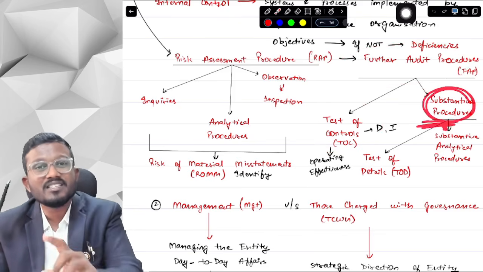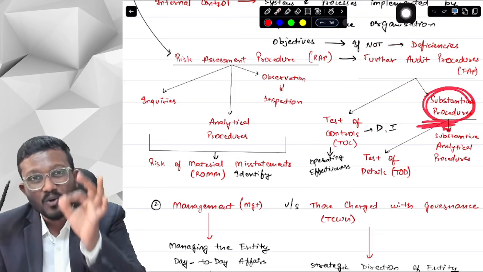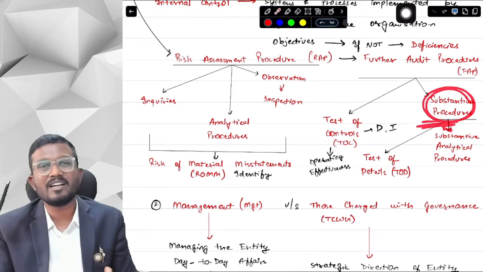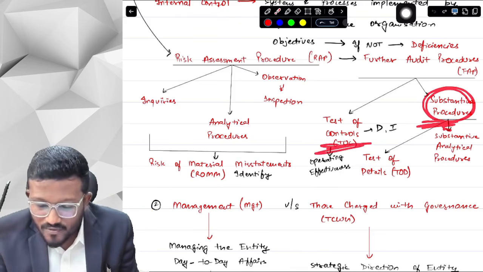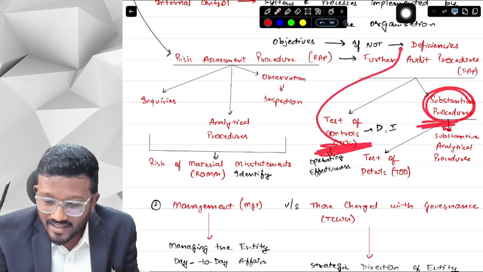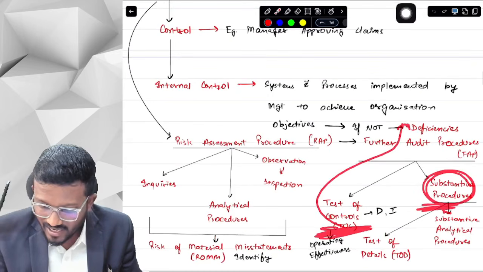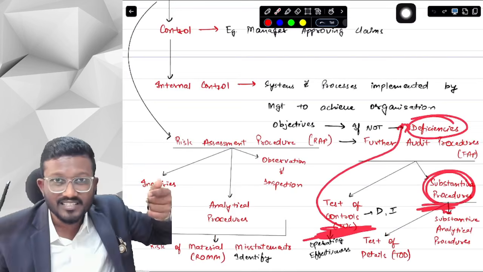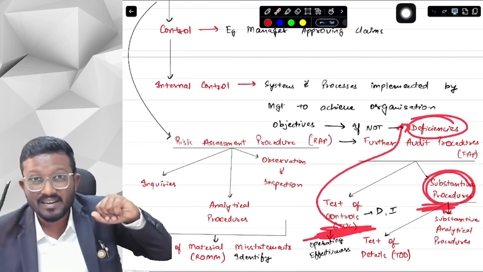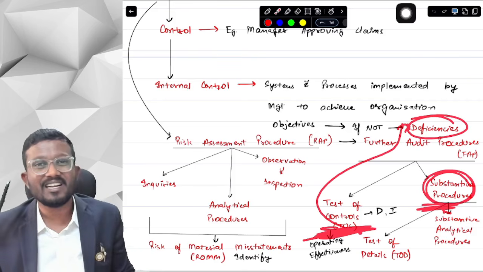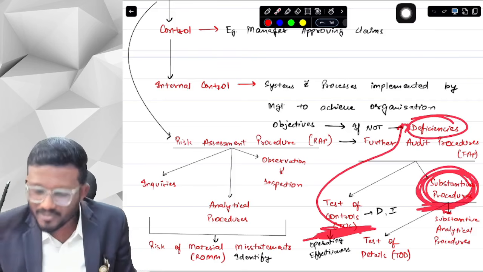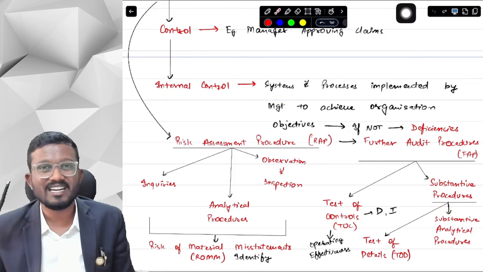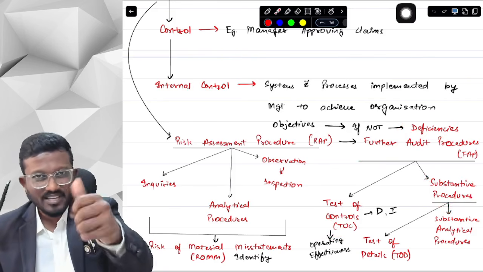In substantive procedures, we want to identify the material misstatement in the financial statements. Here, in controls, we were identifying the deficiencies, because in controls there is a deficiency, not a material misstatement. In financial statements there is a material misstatement, and in substantive procedures we are trying to identify the material misstatement in the financial statements. Okay, yes sir, this is clear.